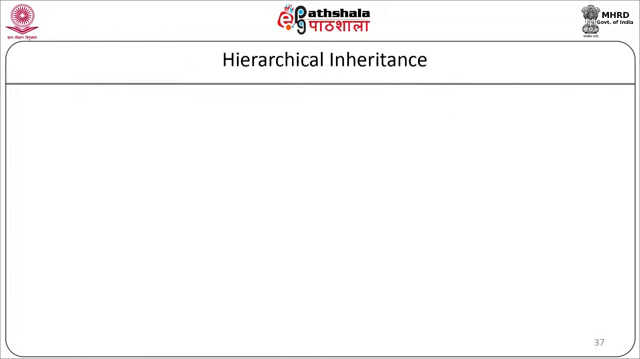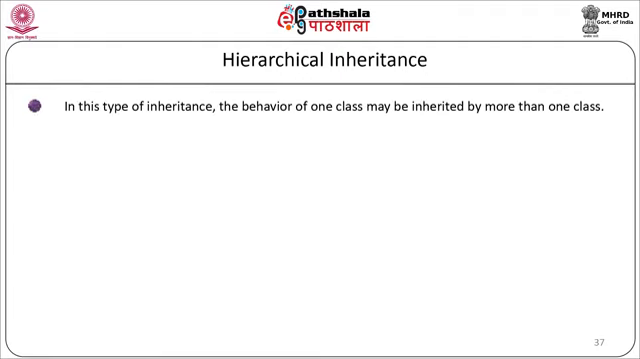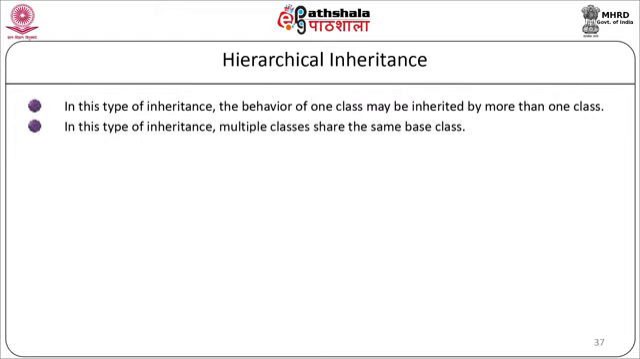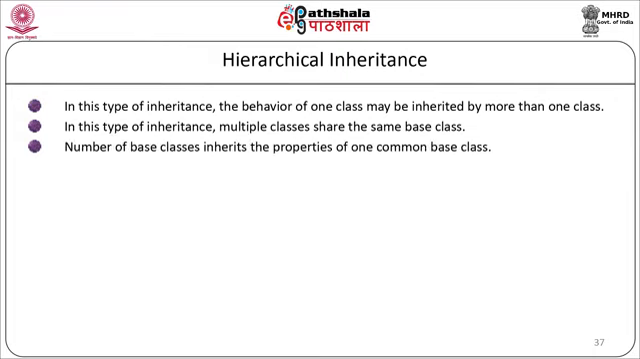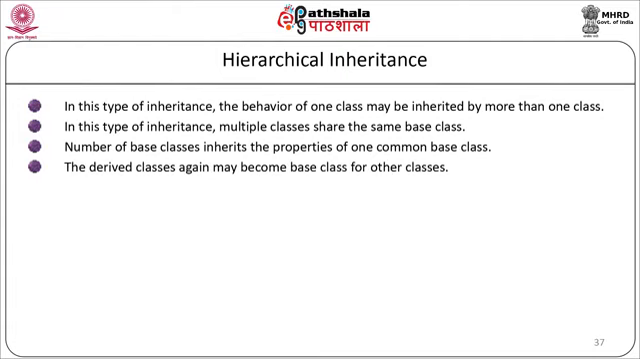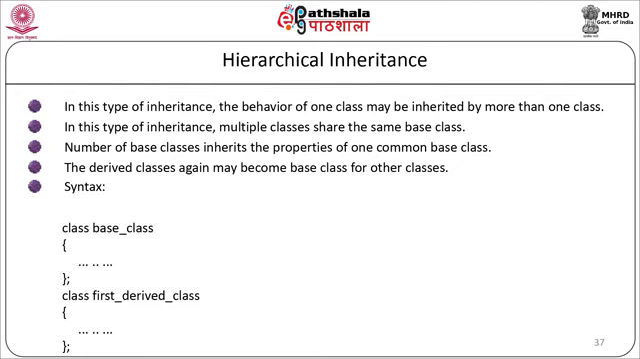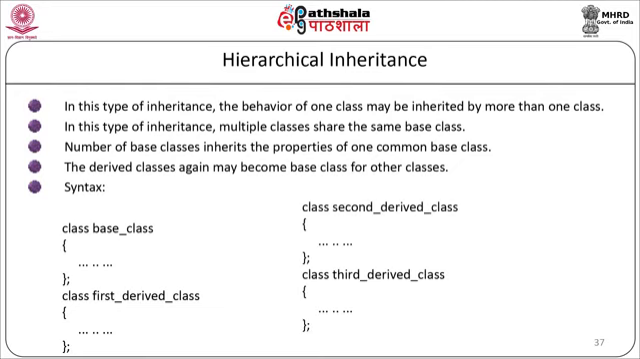Now the next type of inheritance is hierarchical inheritance. In this type of inheritance, the behavior of one class may be inherited by more than one class. In this type of inheritance, multiple classes share the same base class. A number of classes inherit the properties of one common base class. The derived class again may become the base class for another class. For example, the base class, that is the first class, first derived class, second derived class, and third derived class.